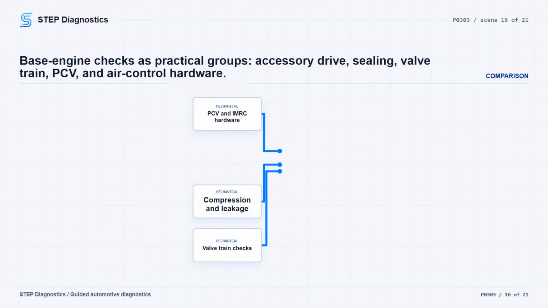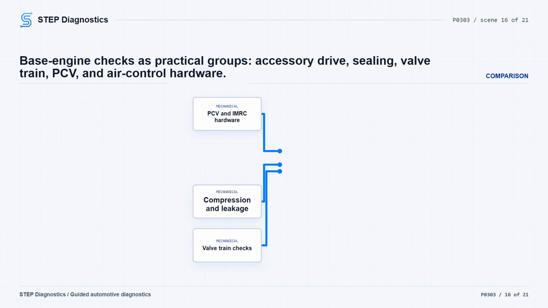With the ignition off, evaluate base engine integrity. Check mechanically driven cooling fan operation where applicable. Inspect the accessory drive area. Confirm compression and leakage results. Evaluate the valve train. Inspect the PCV valve and tube for leaks, and run the applicable component checks.